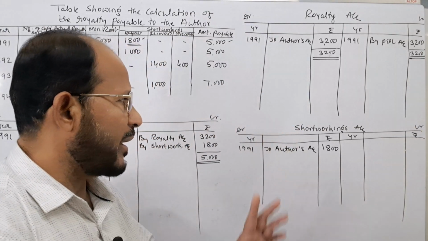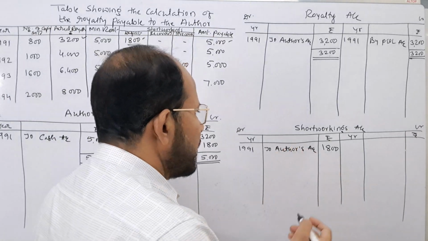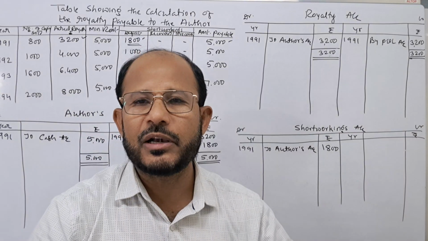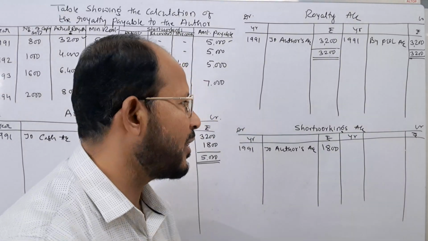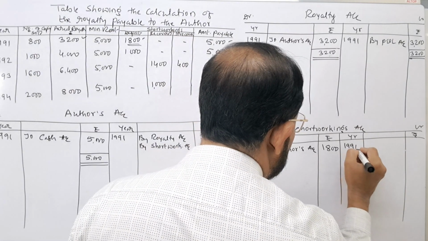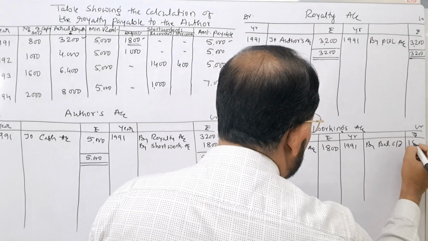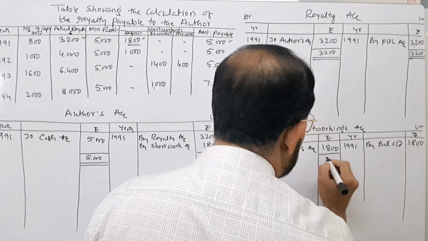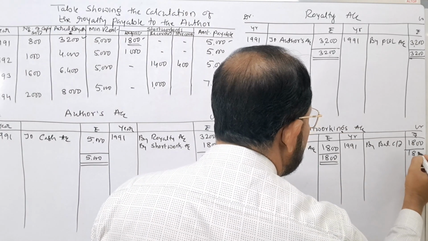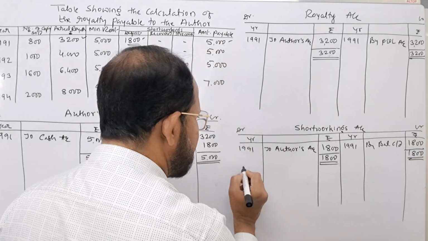Now, in case of short workings, how to close this account? Here, this amount of rupees 1,800 may be recovered out of the excess royalties in the ensuing years, in the coming years. Because of that reason, this one we have to take as the balance. At the end of the year, we write this one as by balance carried down, 1,800. Close the account, 1,800. And this balance will become the opening balance for the next year.